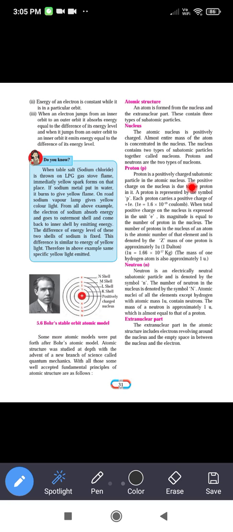The proton is a positively charged subatomic particle in the atomic nucleus. The positive charge on the nucleus is due to the protons in it. The nucleus has a positive charge because of the presence of the positively charged particles, protons, only. A proton is represented by the symbol small p. Each proton carries a positive charge of +1 e.